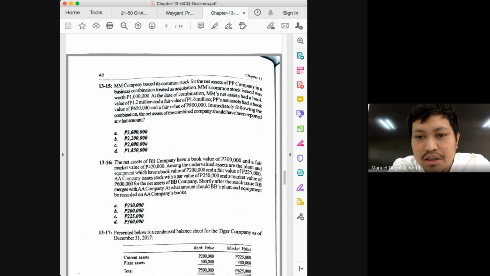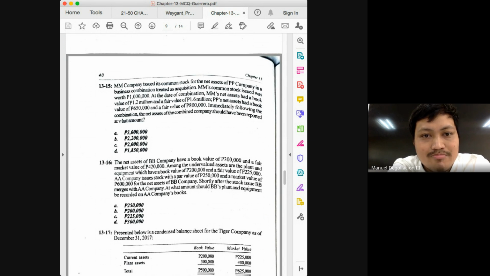Do we have the two things we need to solve for your goodwill or gain? Yes. We have the 1 million consideration and the fair value of the net assets at 800. So 1 million minus 800, you'll have a difference of 200. Is this a goodwill or gain? Goodwill. So will this form part of our total assets? Yes. Okay. What else do we need?